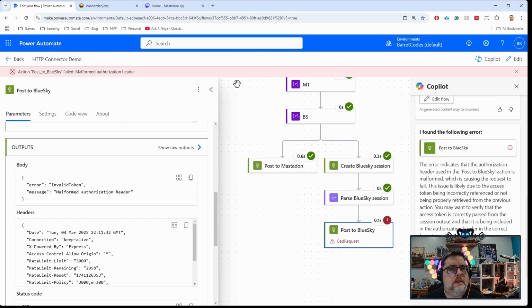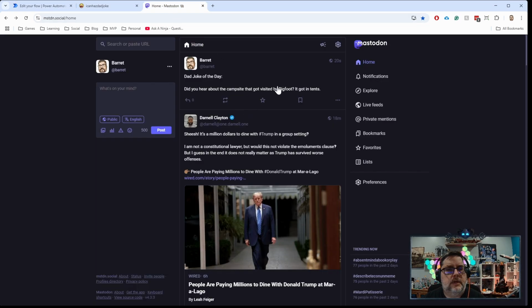All right, well, I'll have to dig into that separately, but we can go back over here to Mastodon. You can see that it has posted the joke. Did you hear about the campsite?